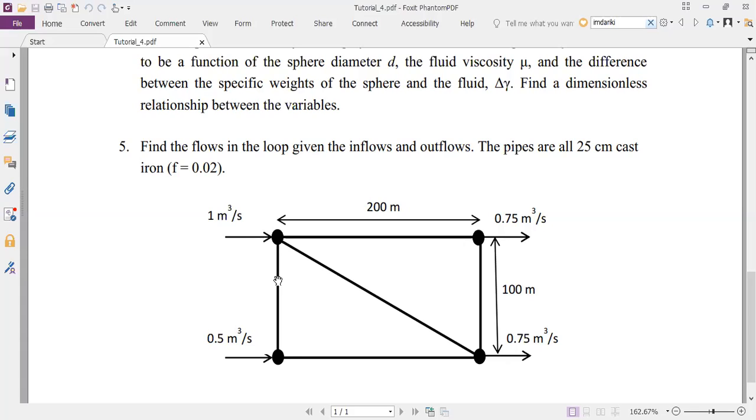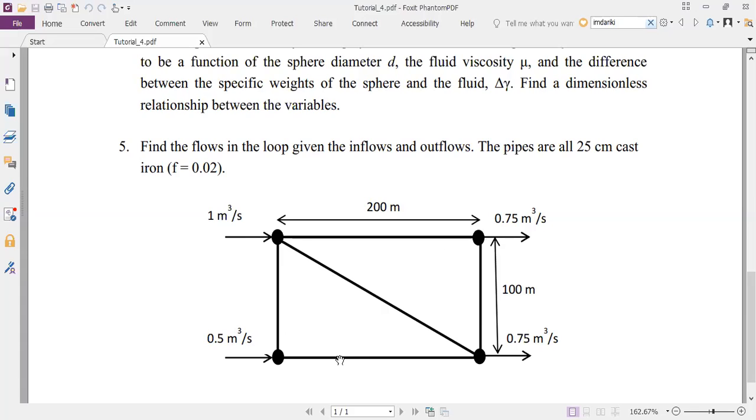How many loops does this network have? 3 loops? 2 loops, right? So I have, let us say you call this A, B, C. If this is loop 1, and then I also have A, C, D, A. This is loop 2, right? So I have loop 1 and loop 2.